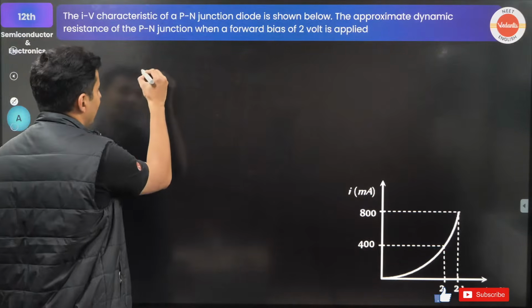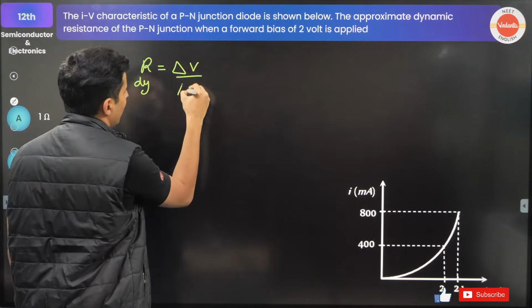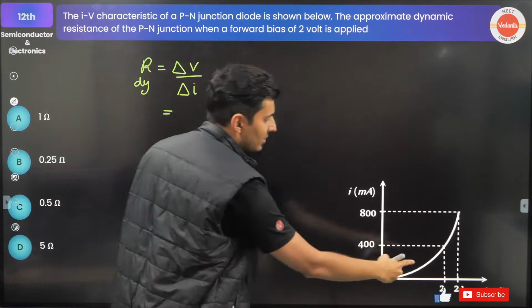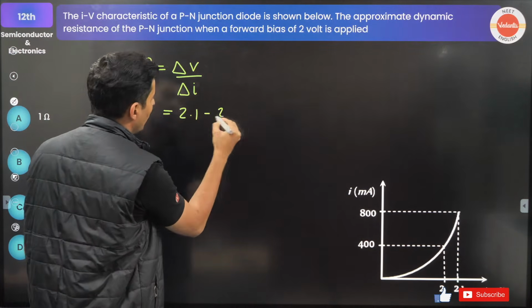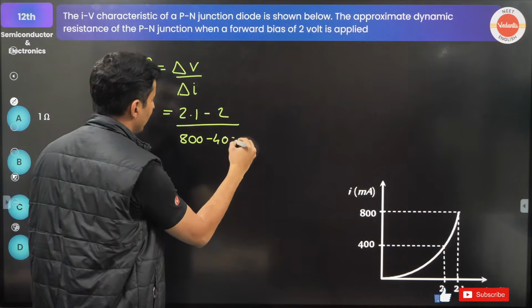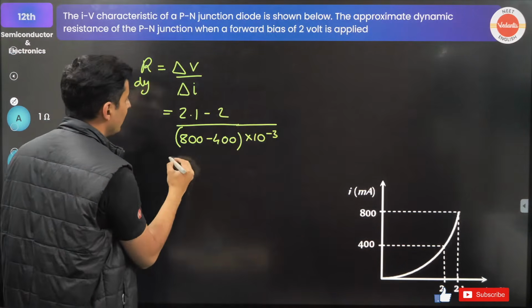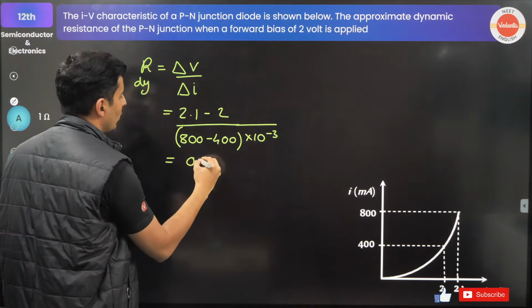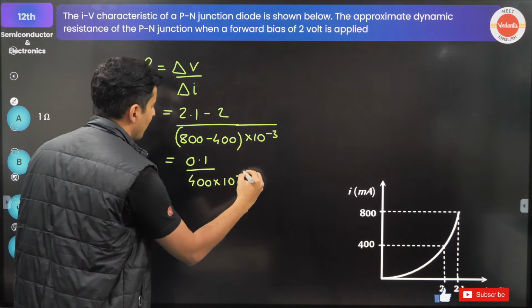Dynamic resistance is basically delta V by delta I. The difference of the voltage, you can see, is 2.1 minus 2, which is 0.1. The difference of the current is 800 minus 400, but careful, this is milliampere, so 400 into 10 to the power minus 3.